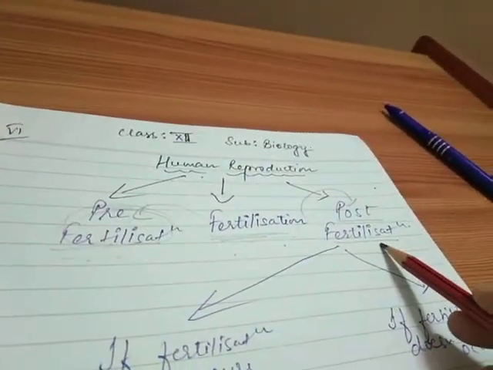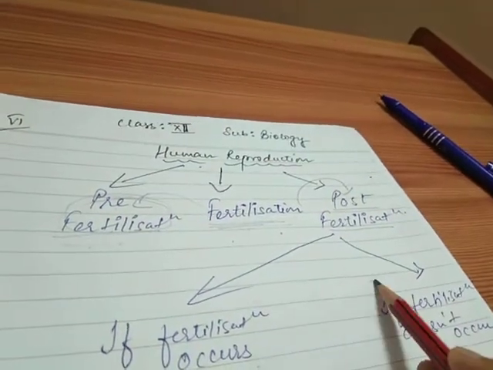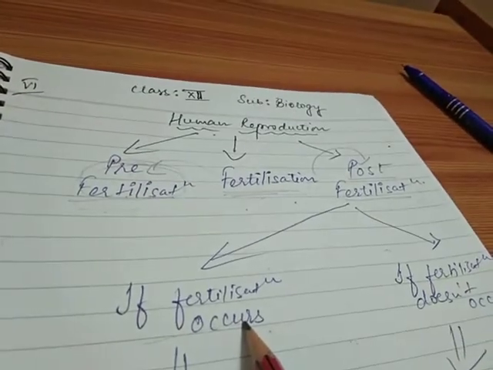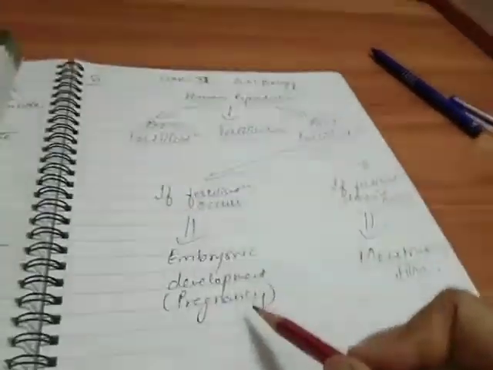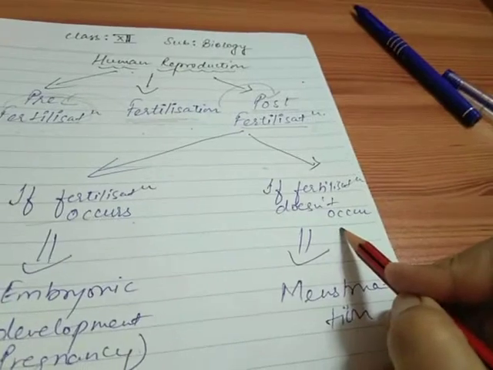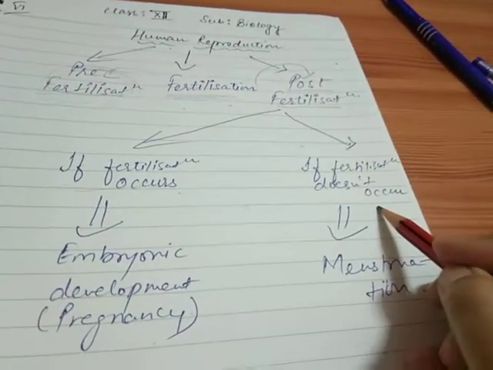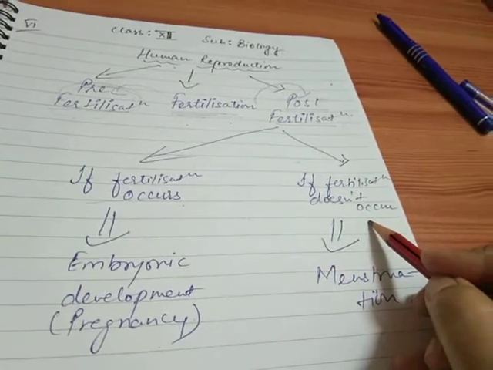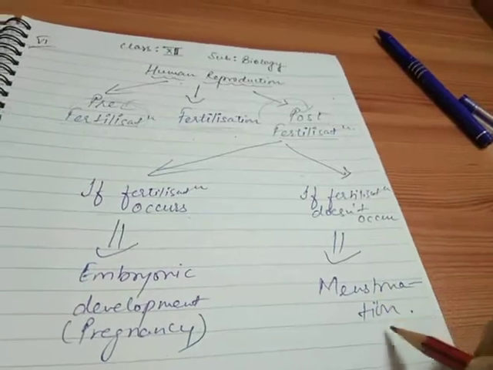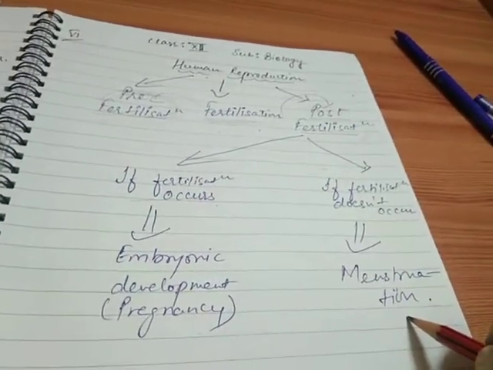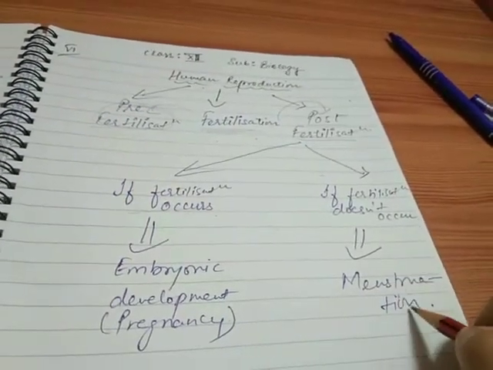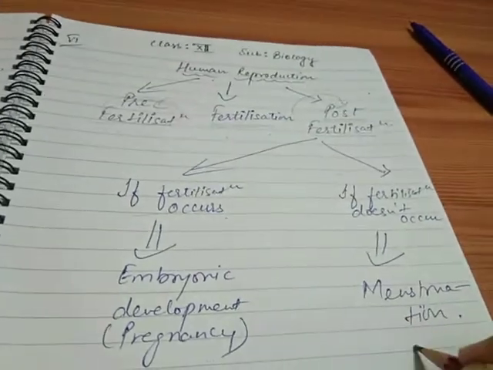Now the fate of the post-fertilization event is of two types. First, if the fertilization occurs, that is, if the zygote formation is successful, it will lead to the embryonic development or the pregnancy. But if the fertilization process is not successful, because it's not necessary that every time the sperm fuses with the ova, it will lead to the formation of a zygote. There can be failures also. So it will lead to another process that is known as menstruation, or you can say if the sperm does not fuse with the ova at all, then it will lead to menstruation.